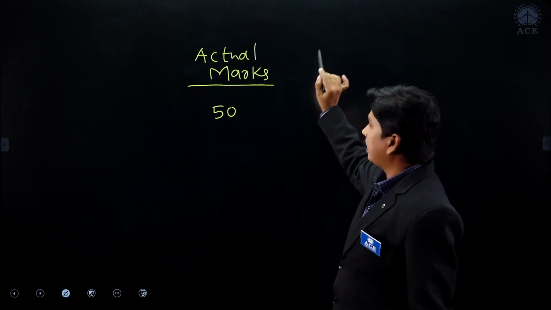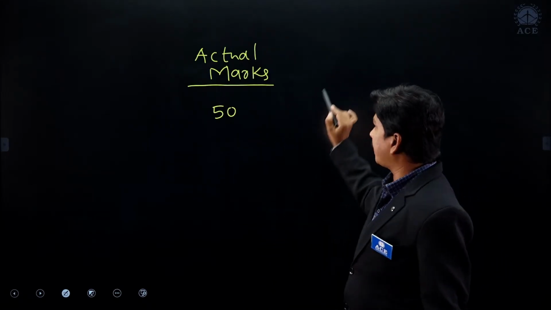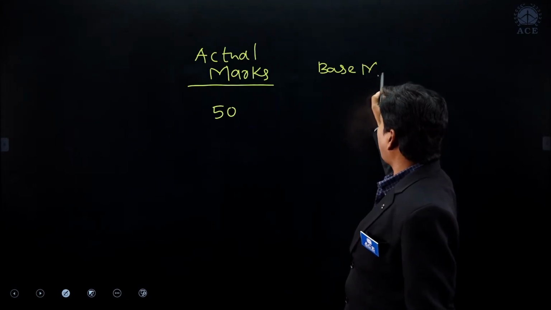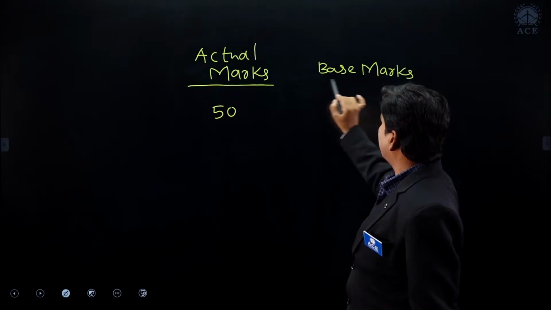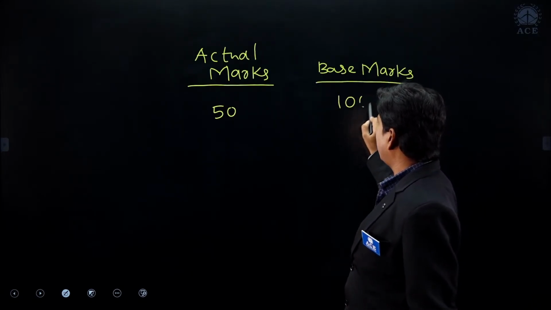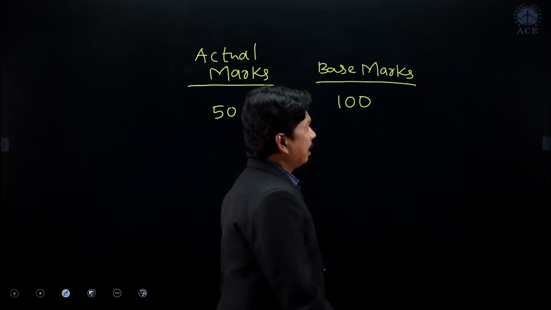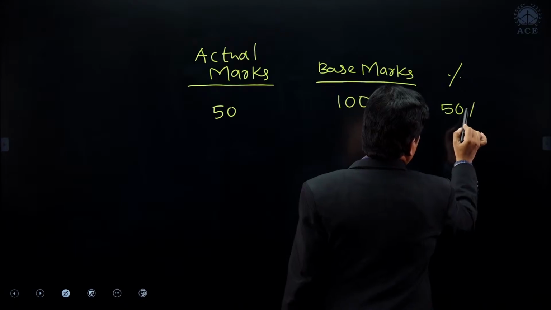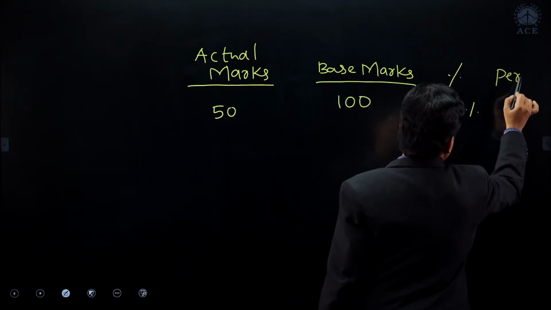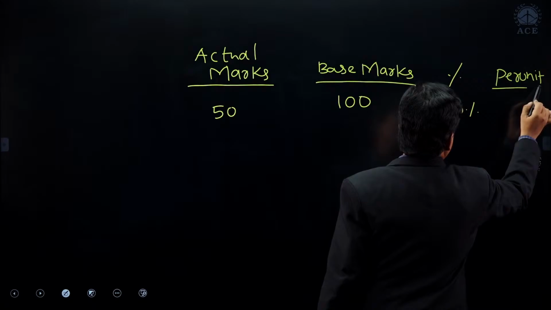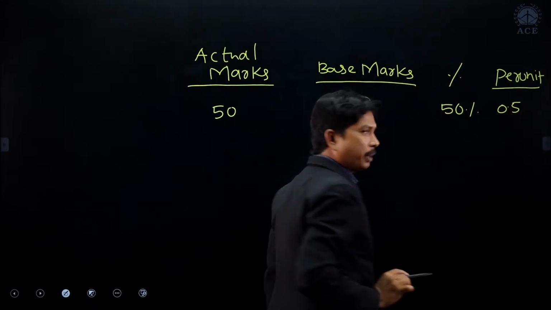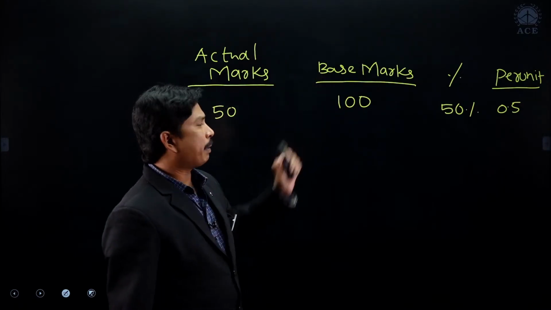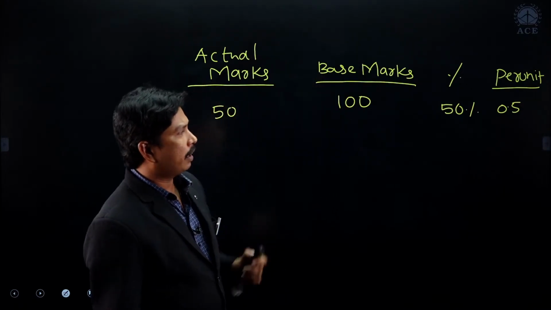Suppose you choose the reference quantity, the base marks, as 100. Then what is the percentage value? The percentage value is 50%, and the per unit value is what? 0.5. So actual value divided by base value, 50 divided by 100, we get 50% or 0.5 per unit.